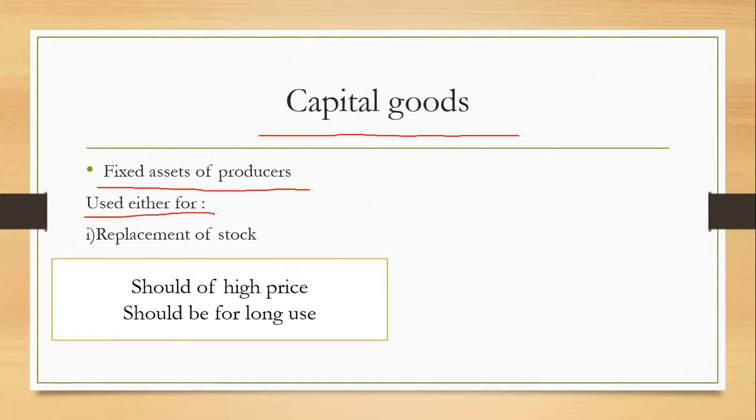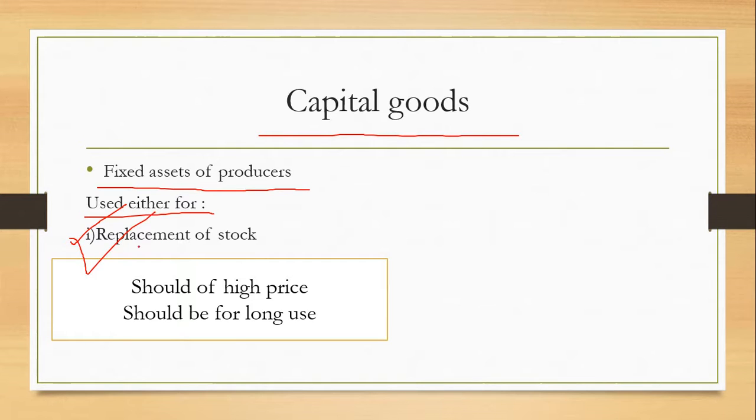The producer buys a capital good to replace the worn out machine.